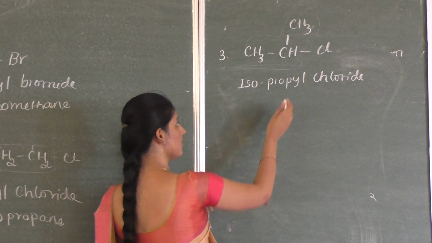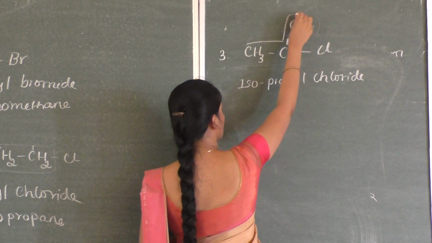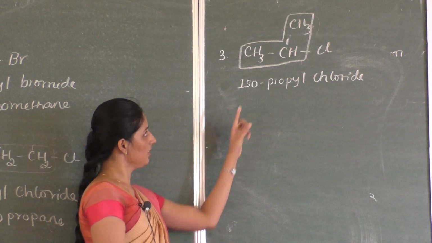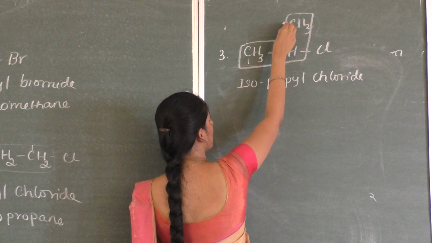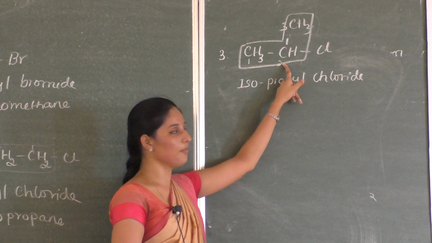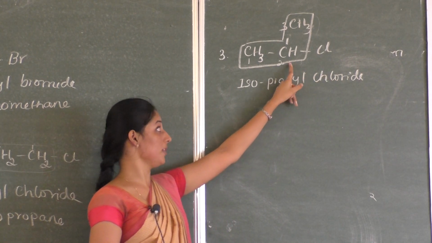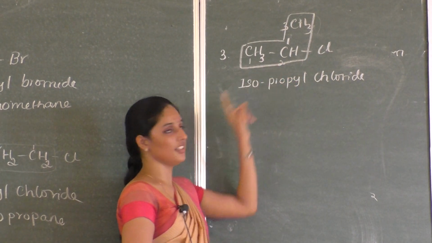And in the IUPAC system, again you have to select the parent carbon chain, and you have to number this carbon chain. So I can number it from this side or this side, both are one and the same. So here at second position we have chlorine. While writing the IUPAC name, you have to write the name of the substituent group along with this position.